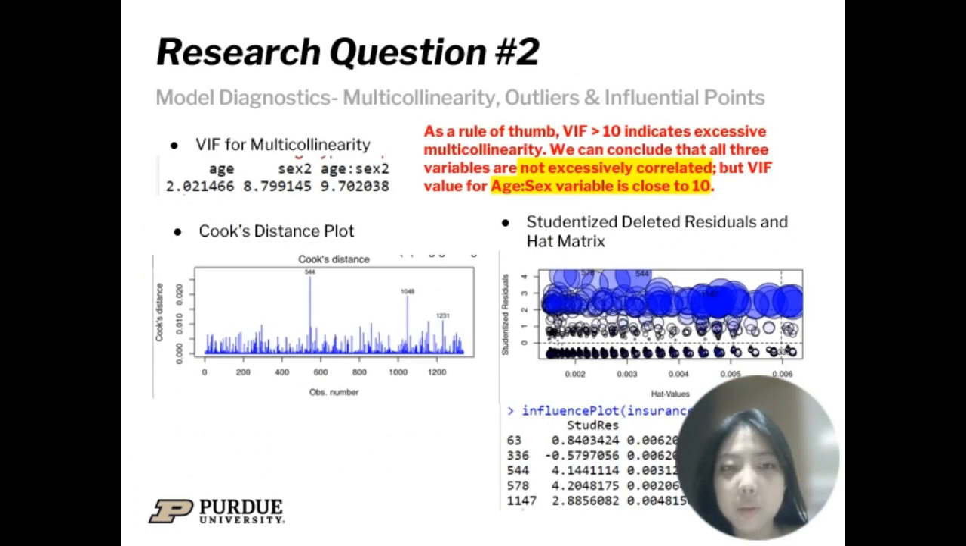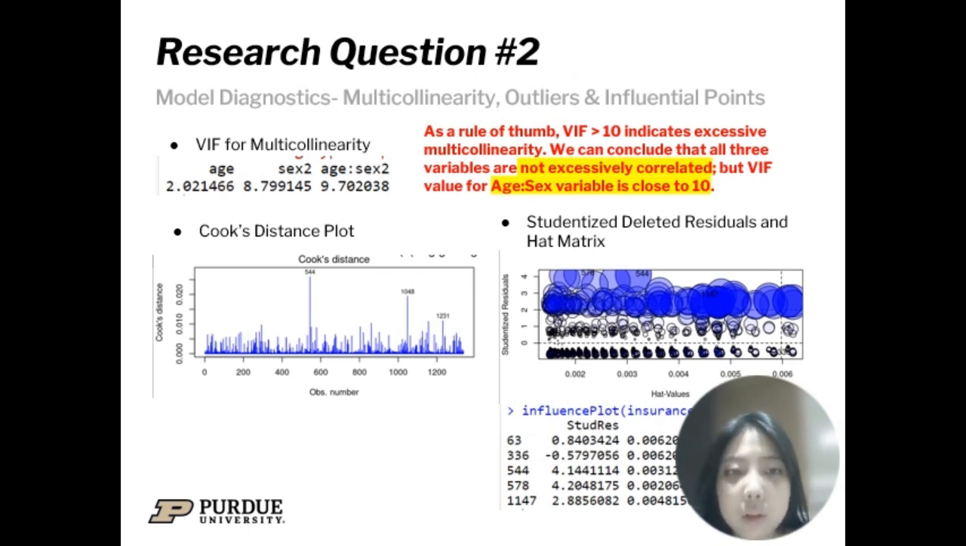We will use the VIF test to test for violations of multicollinearity in the initial model. However, before moving on to the result of the test, we can anticipate the model to be highly correlated, with one of the variables being x1 times x2. As a rule of thumb, a VIF value larger than 10 would indicate excessive multicollinearity. From the result above, we can conclude that all 3 variables are not excessively correlated. However, as we anticipated earlier, the VIF value for the age-sex variable is close to 10.